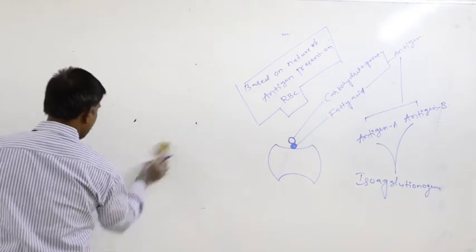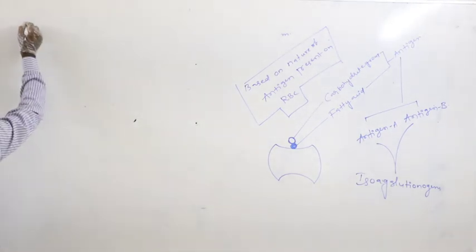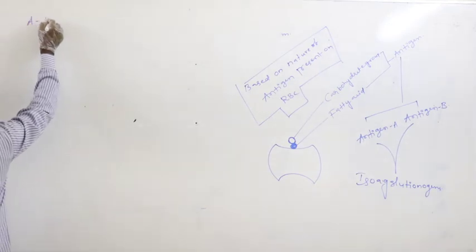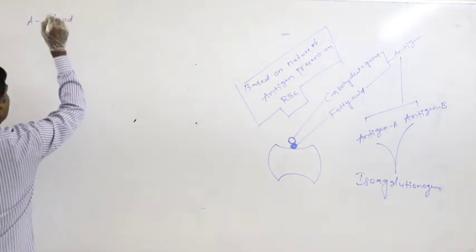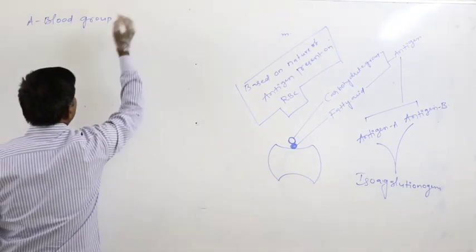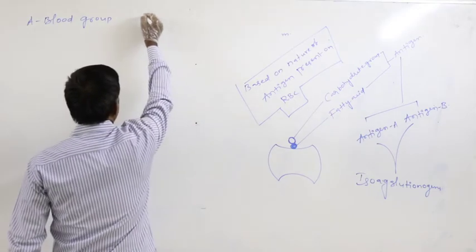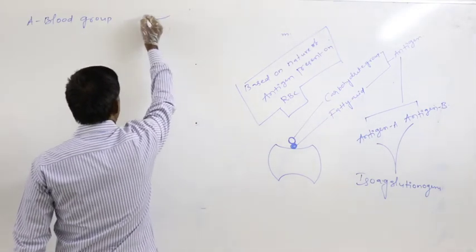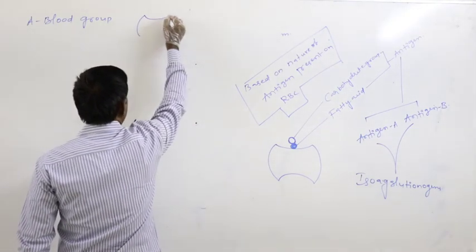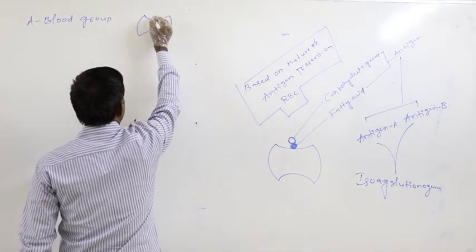So when we observe the first blood group, that is the A blood group. In A blood group, on the surface of the RBC, what is present?